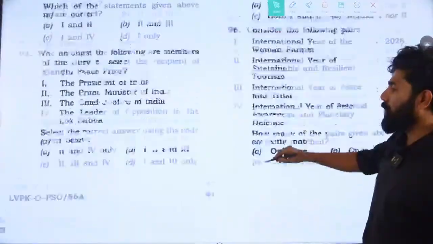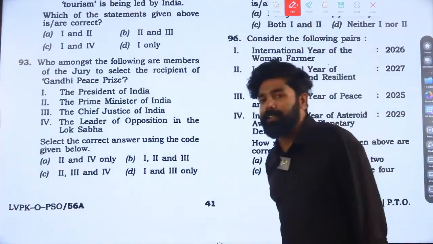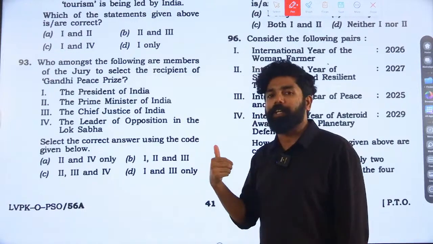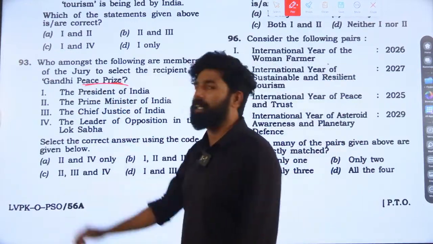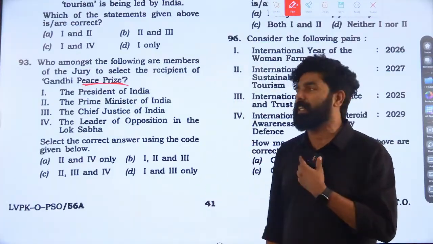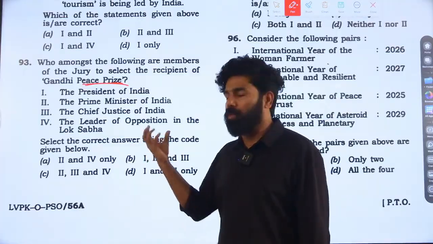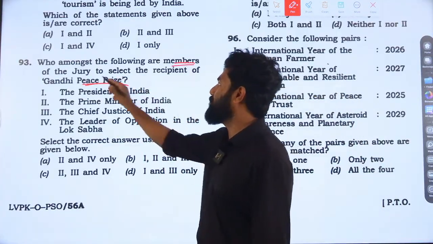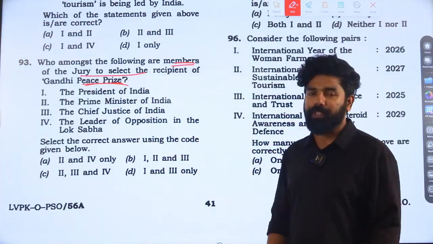Now we'll come to a few more questions here. Question number 93. Even though this is not directly from Indian polity but was based on current affairs, it was because of the anniversary, because the Gandhi Peace Prize was instituted in 1995 and this was its 30th anniversary. They have asked a question with respect to who among the following are members of the jury to select the recipient of the Gandhi Peace Prize.